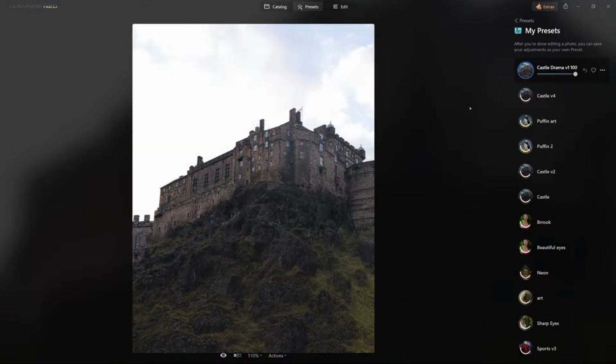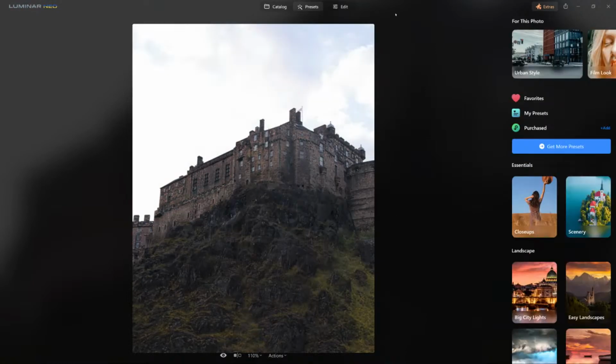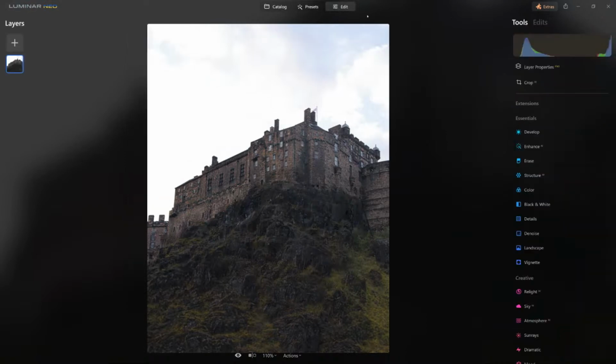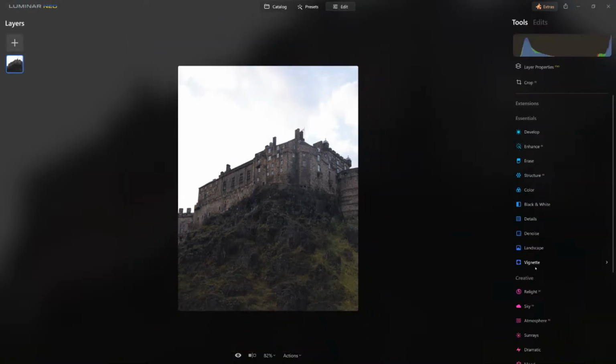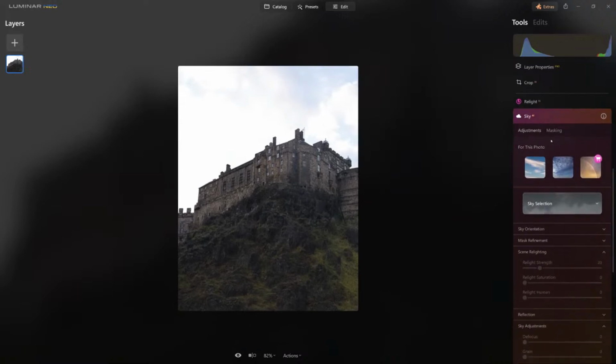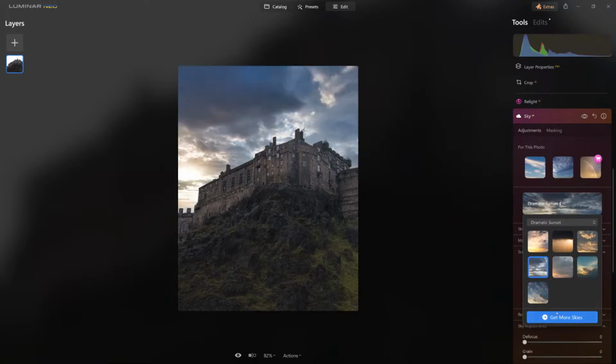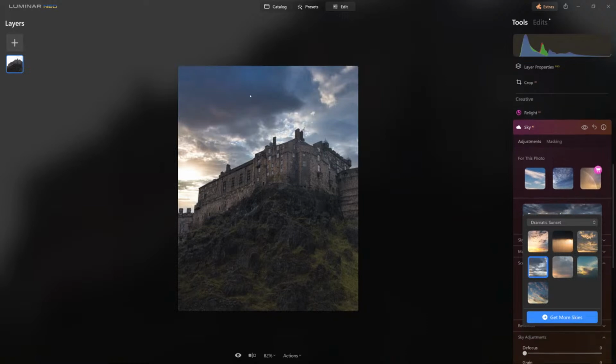But in this case here, I did revert to original. There we go. The first thing I did do is that sky. We definitely have to replace the sky. And if I'm not mistaken, I know it was a dramatic sky. It was either one of these. Yeah, we'll use this one. All right, so I did use the dramatic sky here.